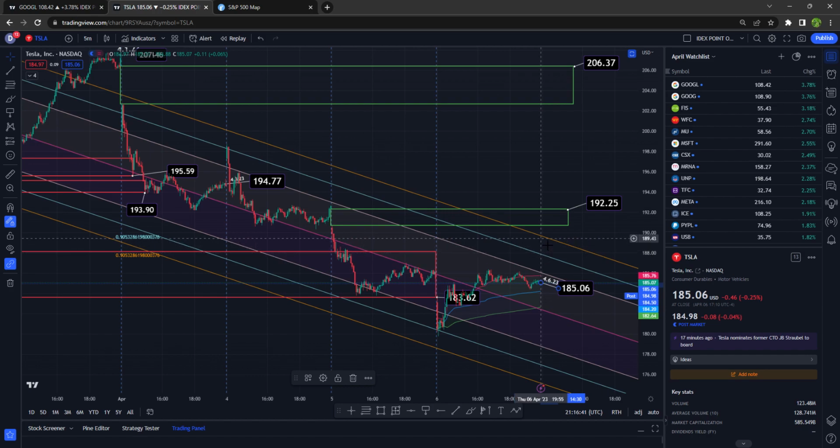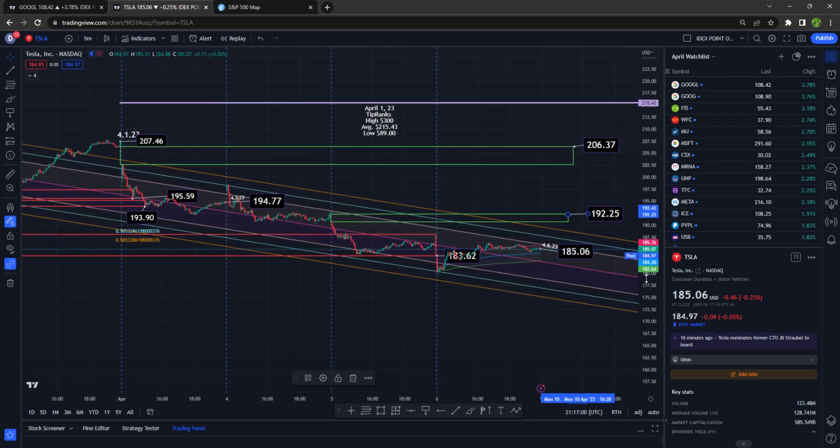188, 189.70. Note the gap that forms to the upside at roughly 190.74, closes out at 192.25, and another gap to the upside closes out at 206.37. Of course, we are a long ways off, but I just wanted to show you that.